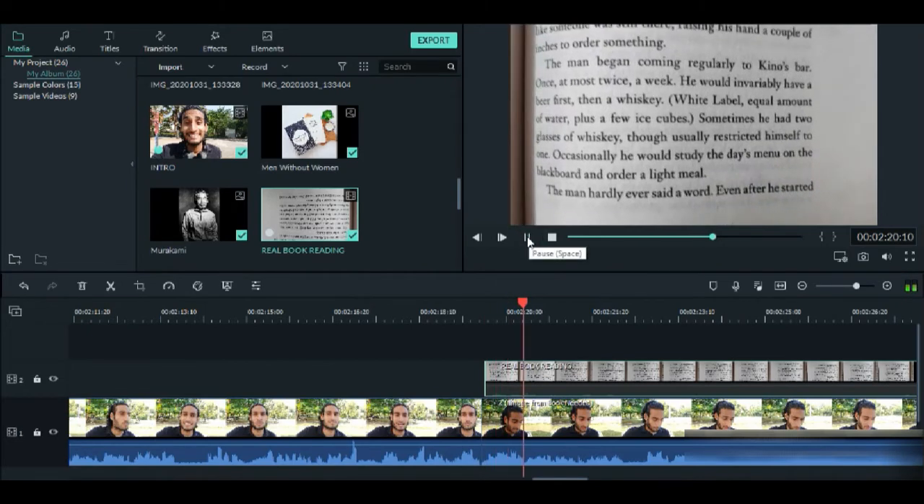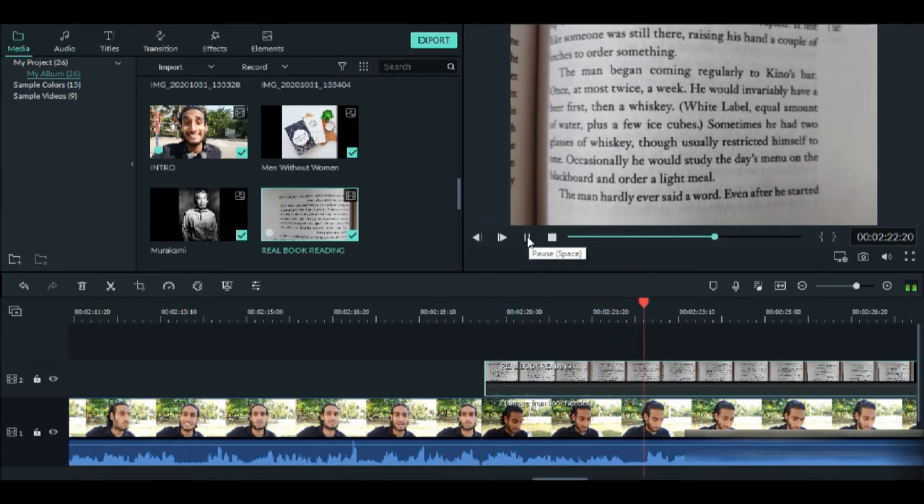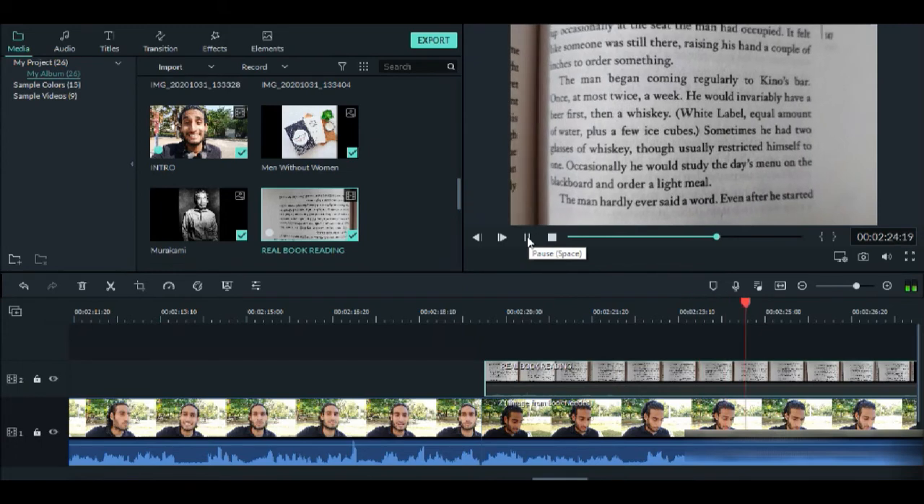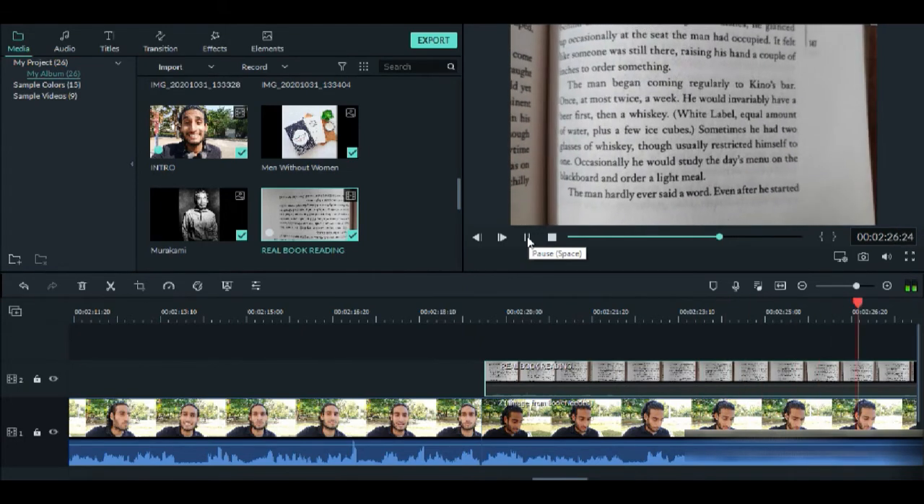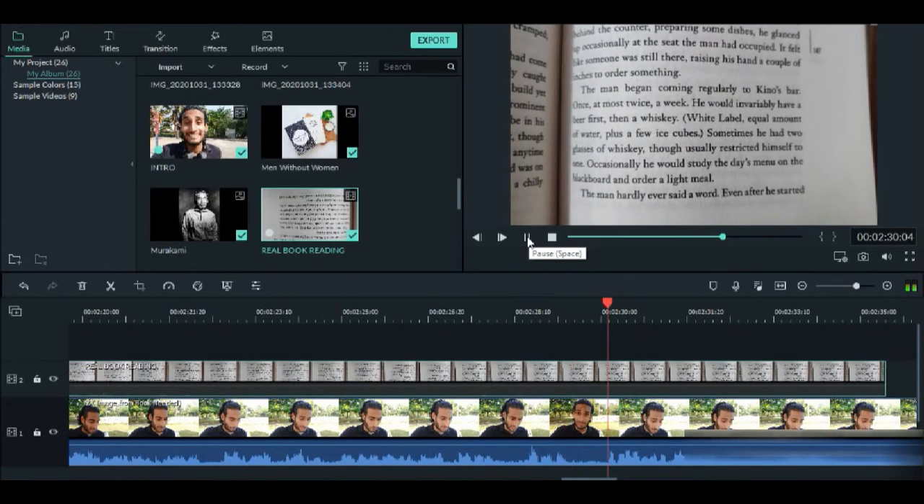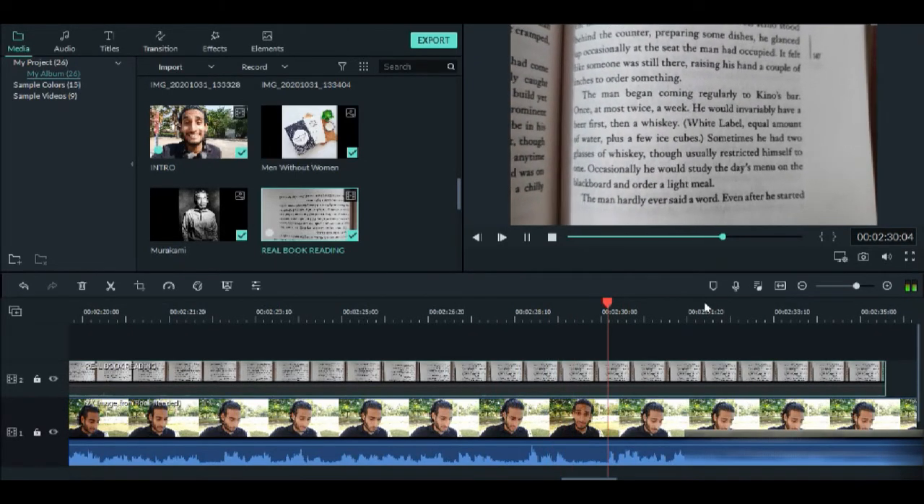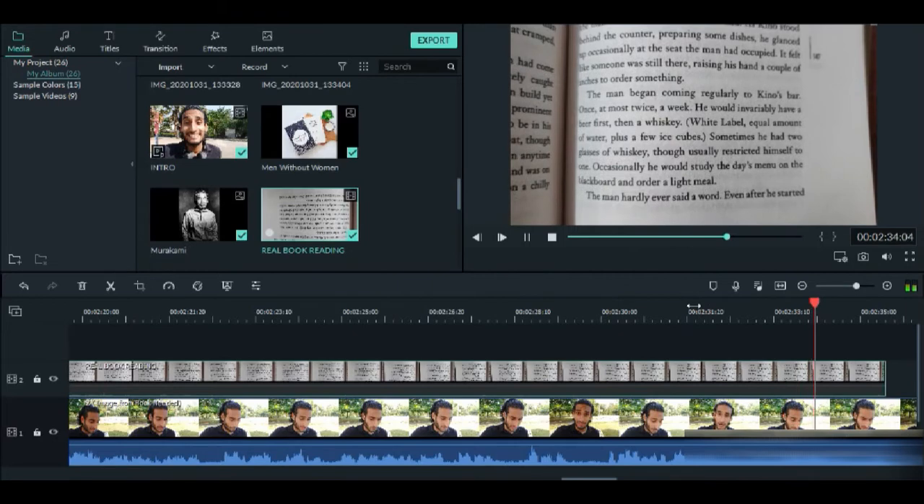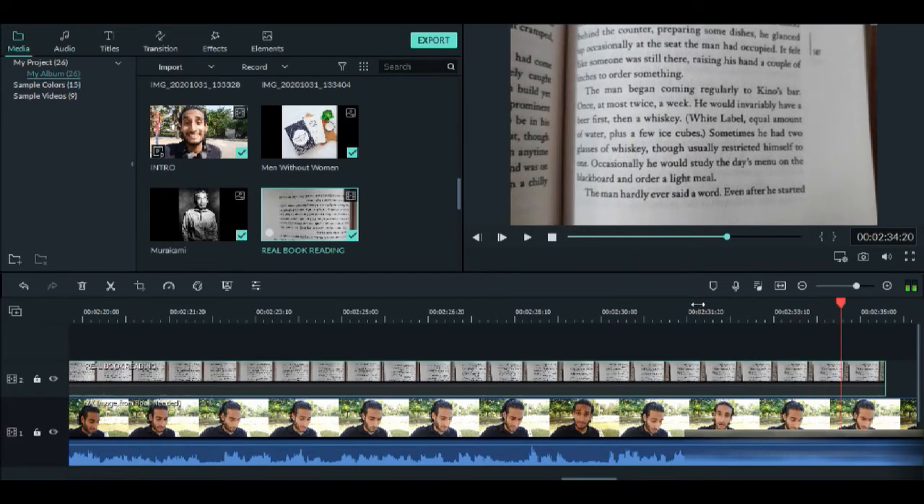The man began coming regularly to Kino's bar. Once at most, twice a week. He would invariably have a beer first, then a whiskey. White label, equal amount of water plus a few ice cubes. Sometimes he had 2 glasses of whiskey.